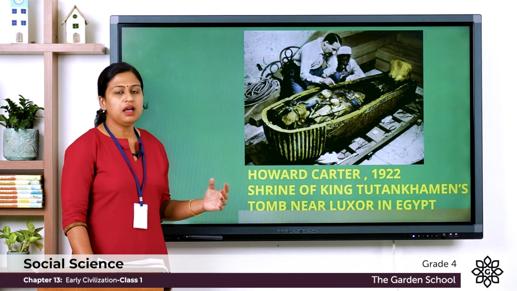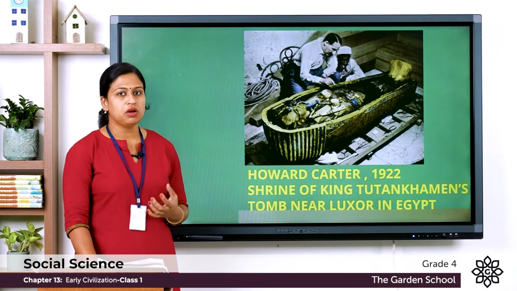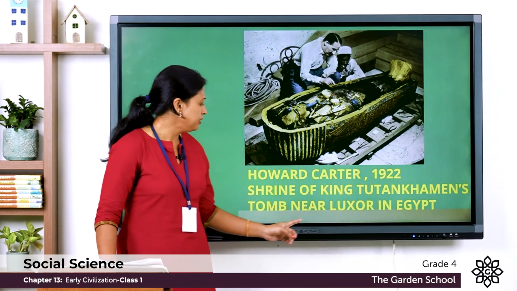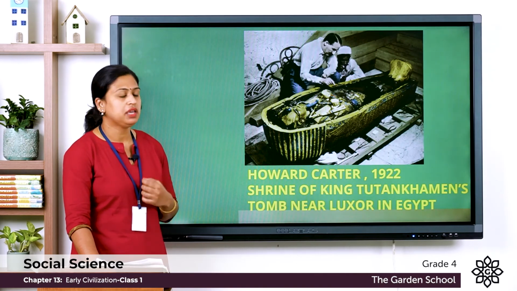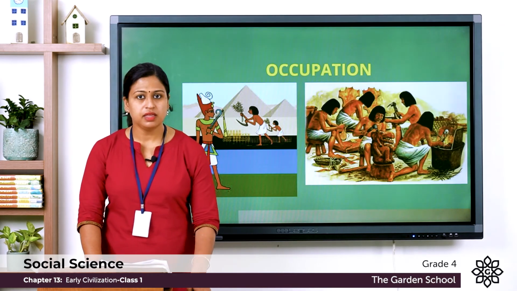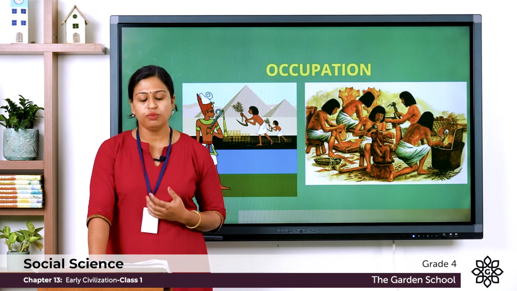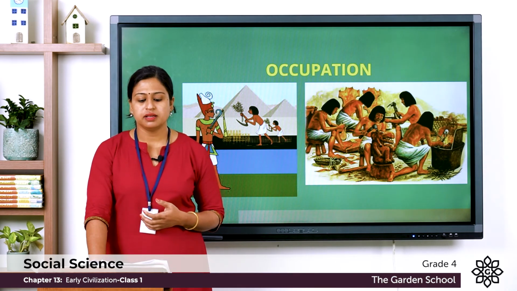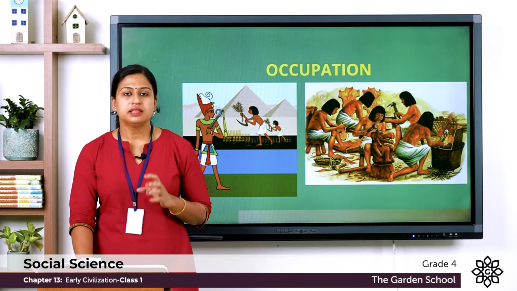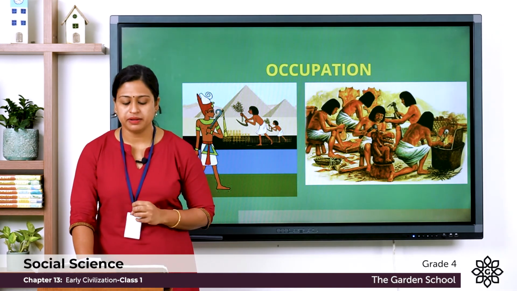Next, here you can see a picture which shows Howard Carter. He was an English archaeologist from England, and he opened the coffin of King Tutankhamun's tomb near Luxor in Egypt in the year 1922. Now these Egyptians were good farmers and they cultivated crops like corn, wheat, barley and vegetables, and the papyrus plant was grown along the Nile river, and this was used for writing. That's why the word paper has come from papyrus.